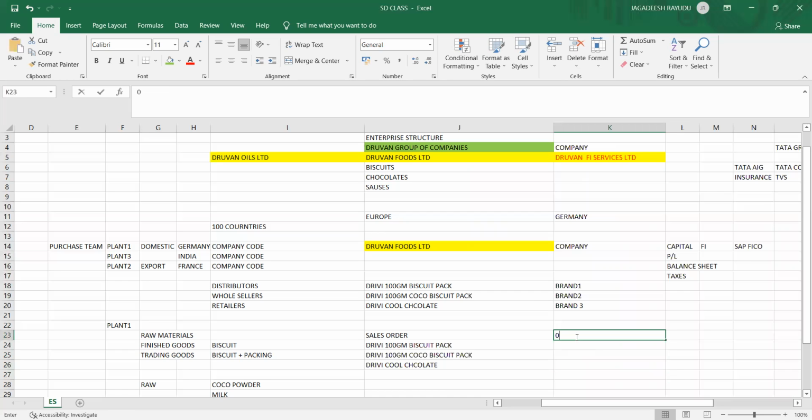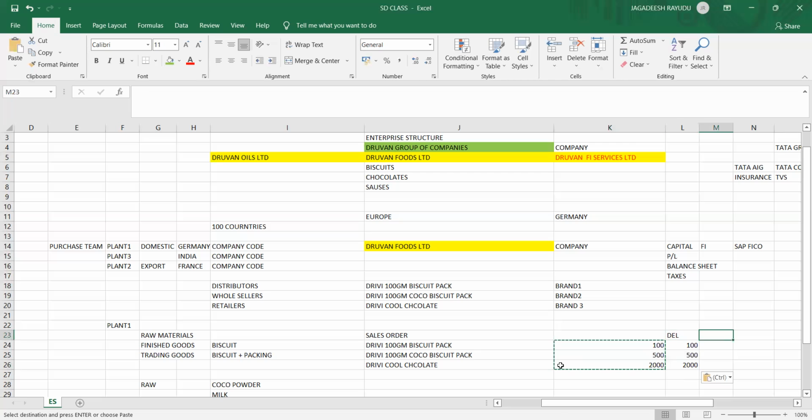Let's check this. Delivery. You got quantities like 100 packs, 500 packs, and somewhere 2000 packs. You got the order for this much quantity of packs of these brands, and finally you are going to deliver this quantity to your customer.